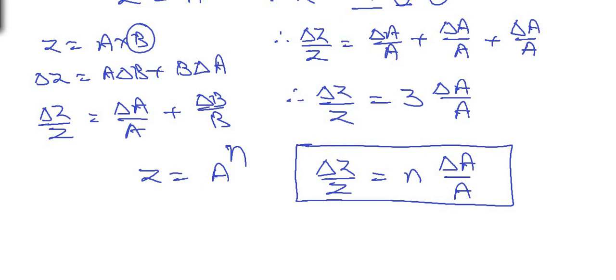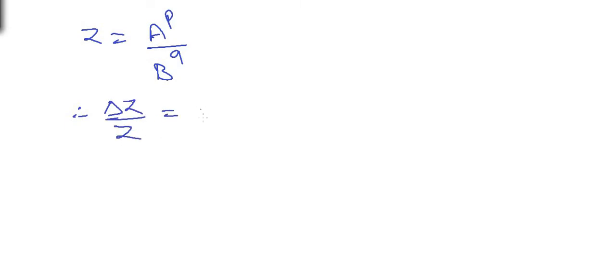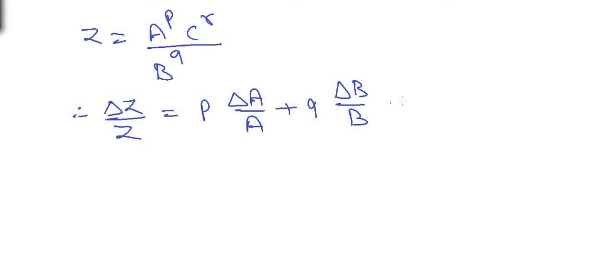Now what if the exponent is negative? What do you mean by the exponent being negative? That is z is equal to a raised to p upon b raised to q, so division of two numbers. Let us use the formula for division and straight away write this as delta z upon z equal to p times delta a upon a, that is the relative error in the value of a, plus q times delta b upon b. Now you may extend this to n number of quantities, like you can write this as c raised to r also. If it is c raised to r, then plus r times delta c divided by c.